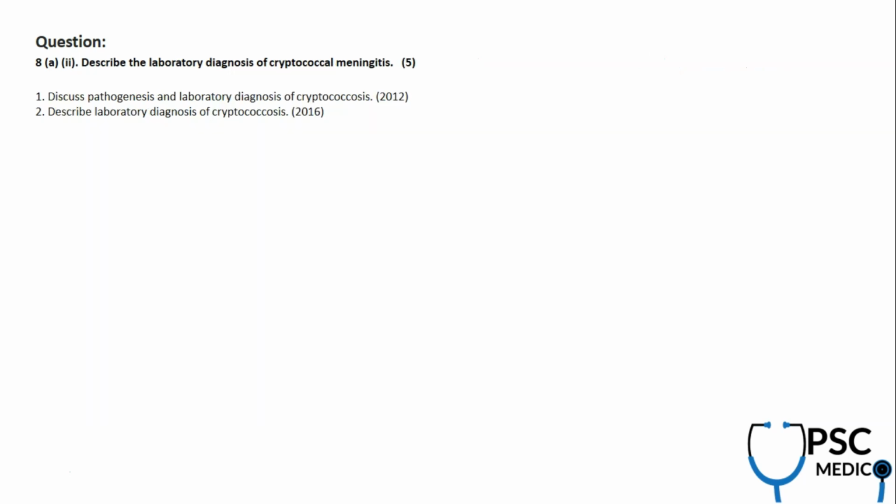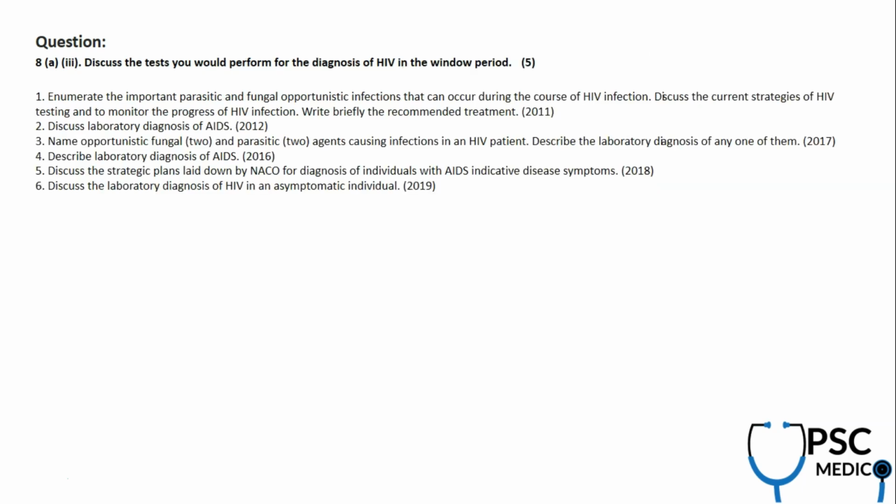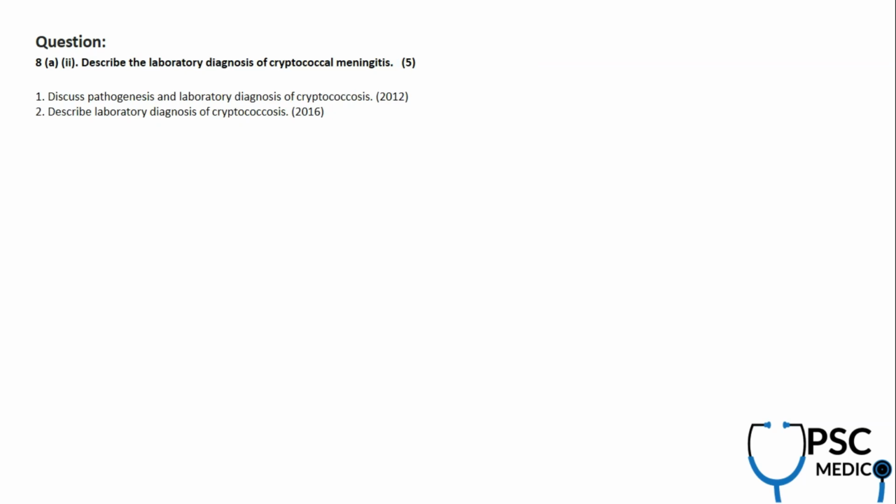Just go through them. And describe the lab diagnosis of cryptococcal meningitis. Similar questions were asked in 2012 and 2016. I think the microbiology aspect is a bit predictive. If you want to choose one subject which is predictive from paper 1 section B, it is microbiology.